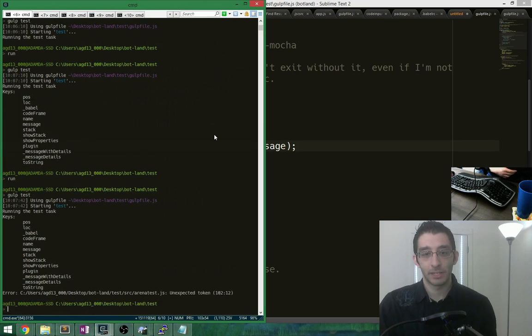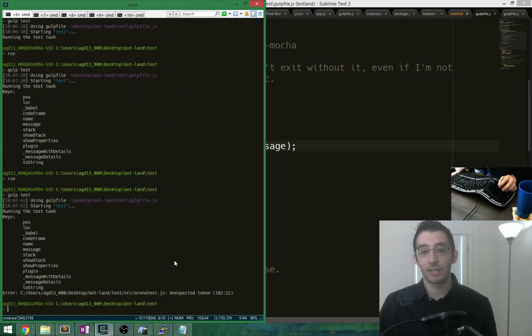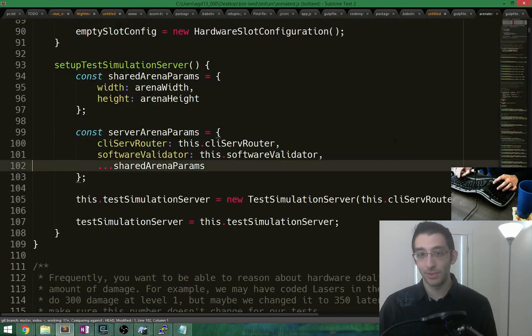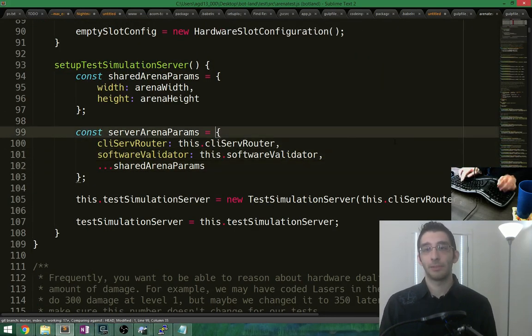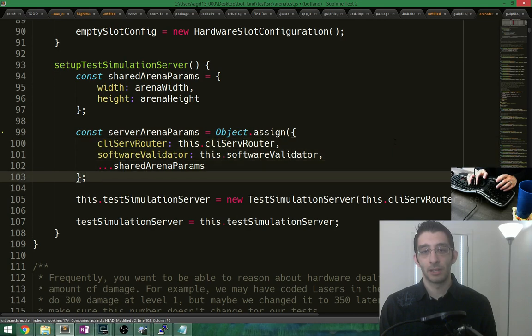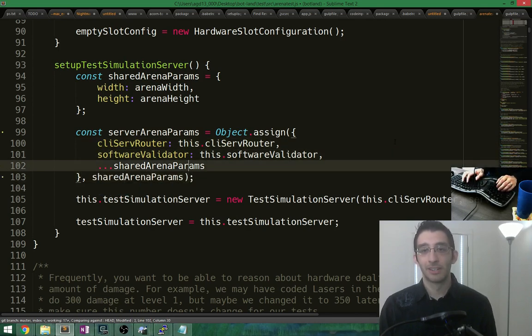Yeah, so what's this going to say? Unexpected token. Okay, that's manageable. We can do something with that. 102. Oh, nice. Yeah, this is perfect. Object.assign. I don't know why my computer's struggling to keep up with this. Shared. Wow. Okay, that was weird.